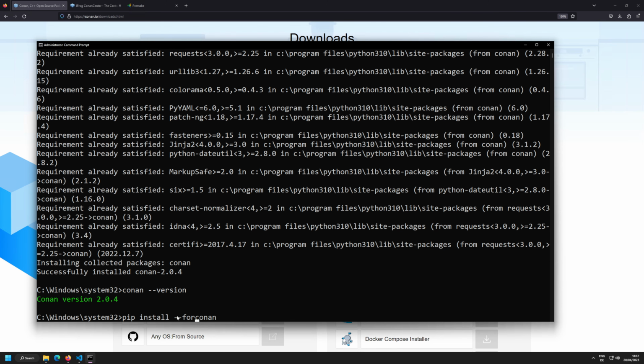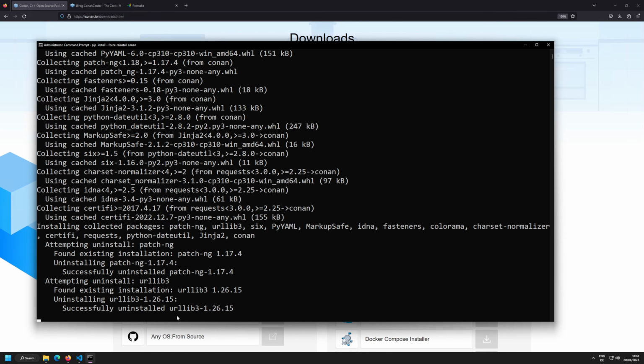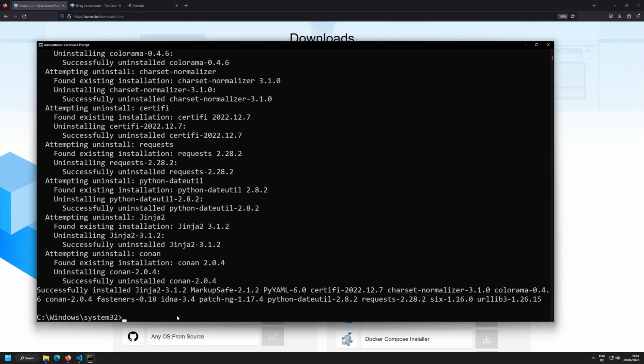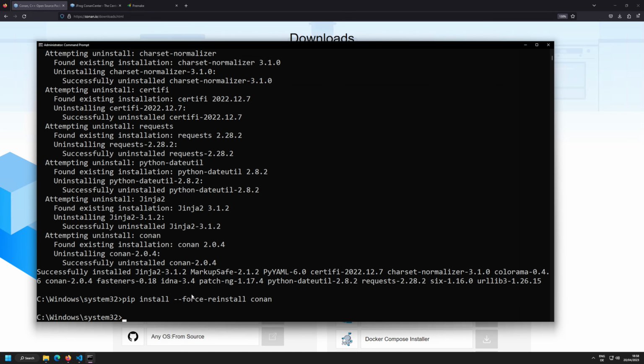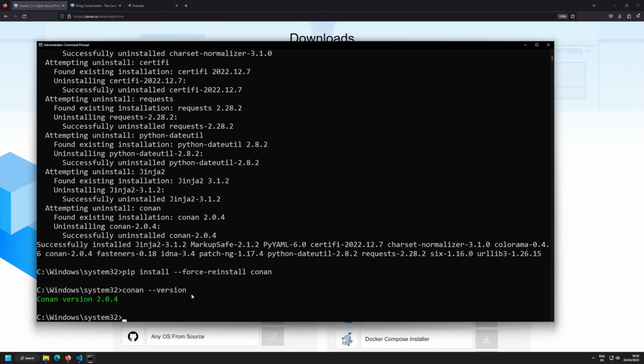I think there's this force reinstall, something like that. If you are doing a force reinstall, it is uninstalling all the dependencies and reinstalling all of them. If you do a force reinstall, then you are sure that you're on the right version. I'm not a pip expert. There's also a pip upgrade conan, but yeah, force reinstall is also doing the trick, right? So after you've done this, you should be greeted by Conan version 2.0.4. If something does not work, you need to consider your friendly Python installer guy, but I'm not a Python guy,